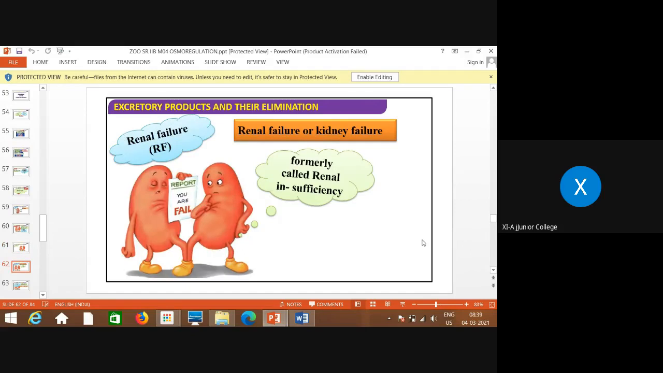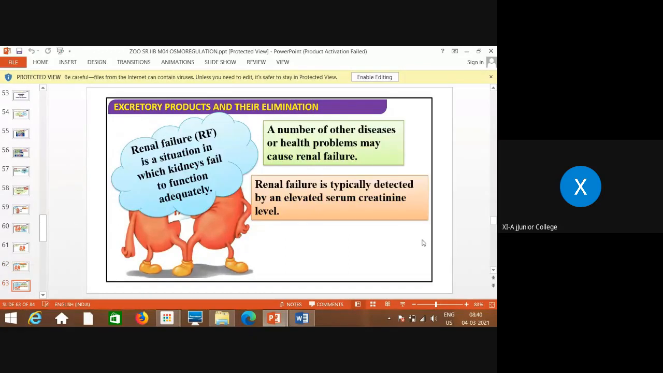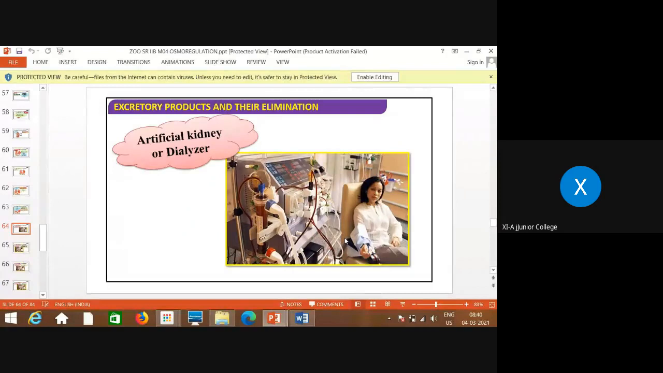Renal failure. What does it mean? That means kidney failure. That means kidney is not functioning properly, sufficiently. So that is called as renal failure. Now it is in two categories discussed. This renal failure is a situation in which kidneys fail to function adequately. A number of other diseases or health problems may cause renal failure, and it is typically detected by an elevated serum creatinine level. If the creatinine level increases, that means kidney is not functioning properly.